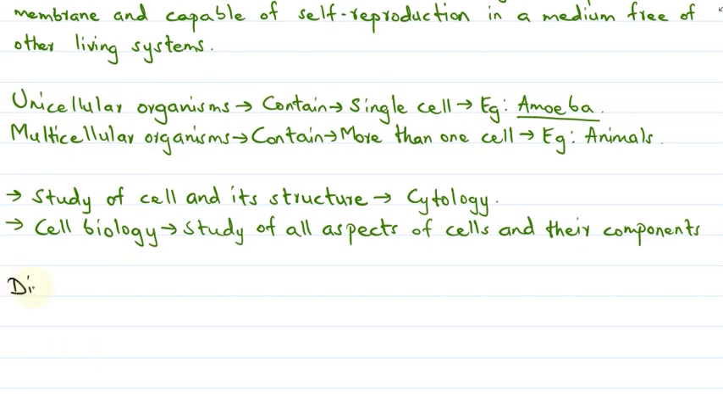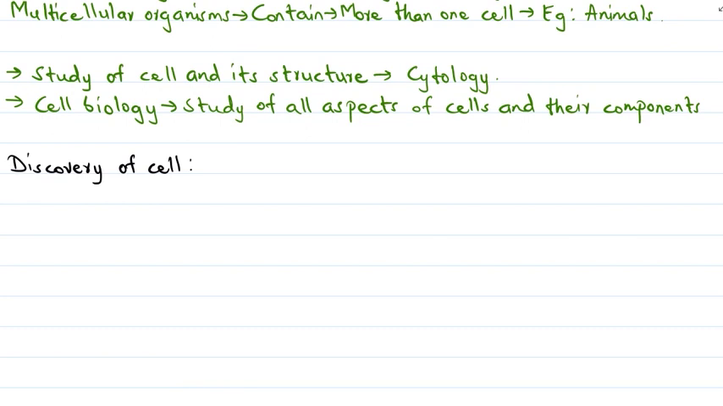So that is the discovery of cell. The discovery of the cell was made by an English scientist by the name Robert Hooke. In which year did he discover the cell? In the year 1665.